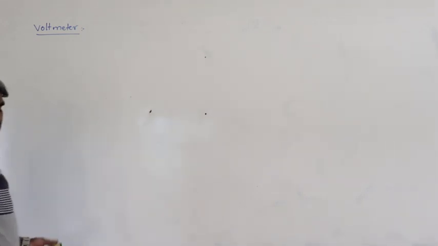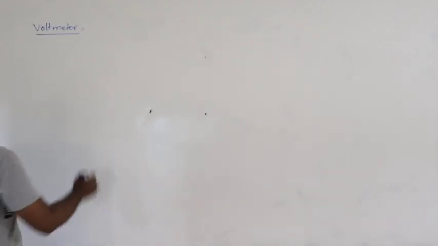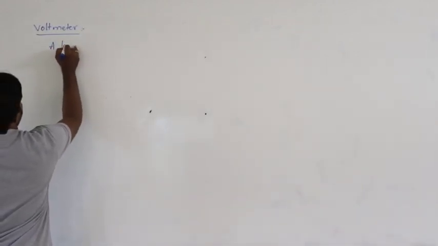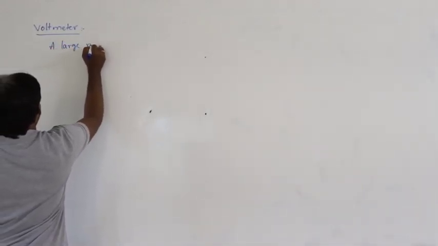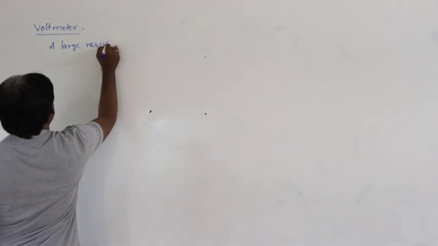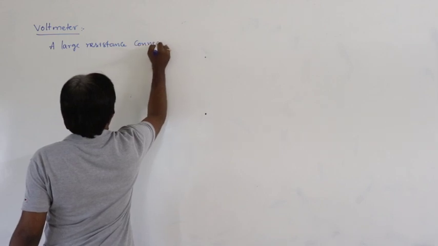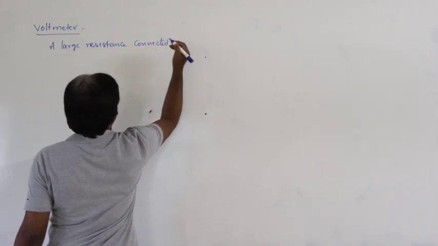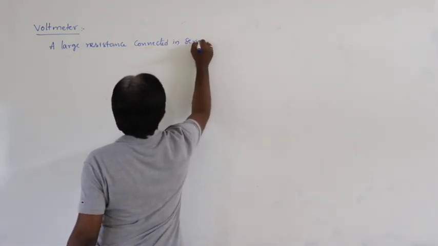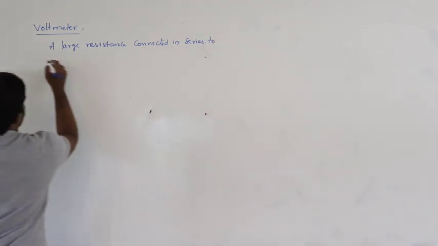How can the galvanometer be converted into a voltmeter? A large resistance connected in series to the galvanometer.